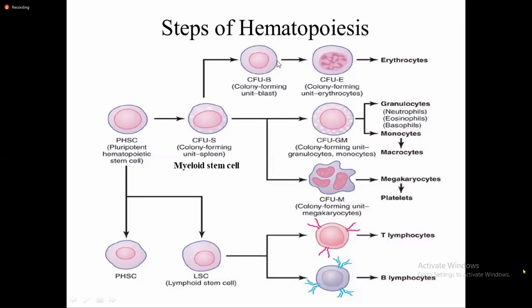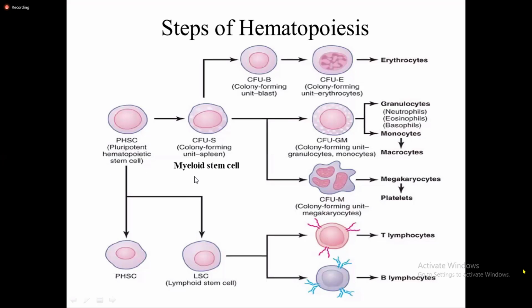So colony forming unit divides and differentiates into colony forming unit E, which ultimately forms erythrocytes. CFUE बाट चाहिँ pro-erythroblast cells form हुन्छ. Pro-erythroblast cells, early normoblast, intermediate normoblast, late normoblast, त्यस्तै गरेर reticulocytes and finally those reticulocytes mature into erythrocytes. Right? So there are various steps in formation of erythrocytes, which is known as erythropoiesis.